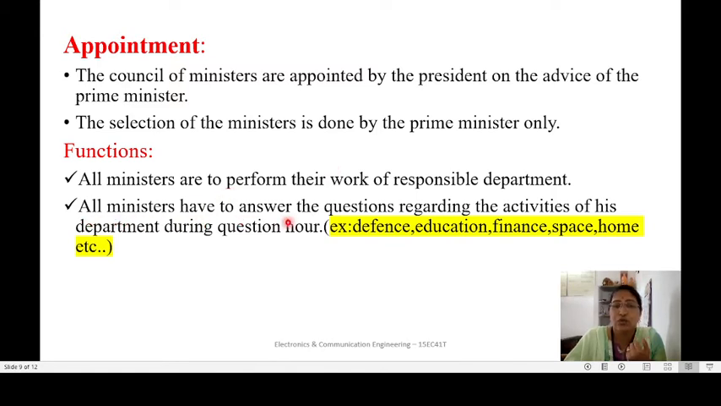all ministers have to answer the questions regarding the activities of their department during the question hour. We have studied that in the question hour, the opposition party members may ask questions regarding some issues related to some department. Suppose there are questions related to the defense department, then the defense minister has to answer for that. If there are questions on the education department, then the education minister has to answer. So the ministers of the concerned department are responsible to answer the questions asked by the opposition party. These are the functions of the Council of Ministers.